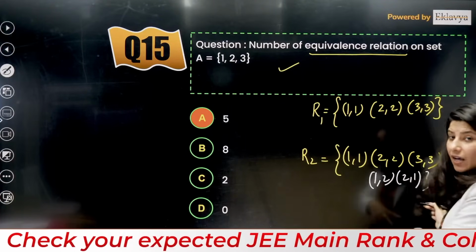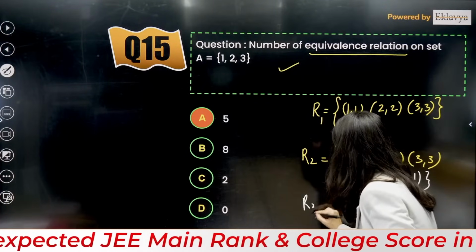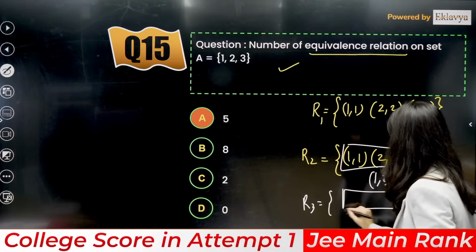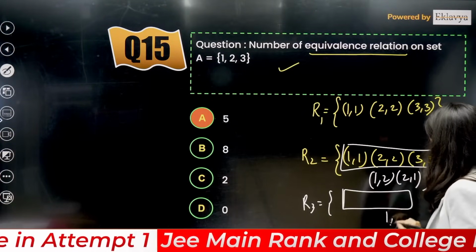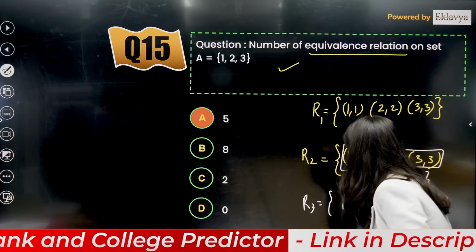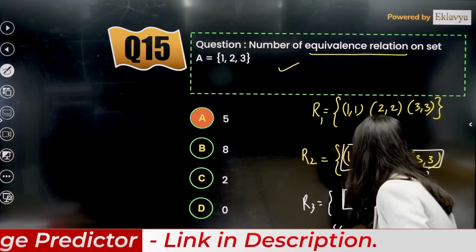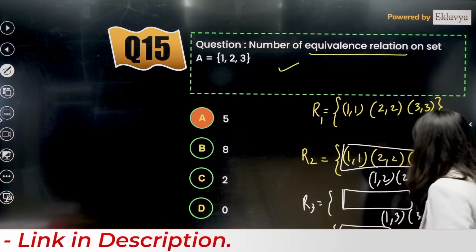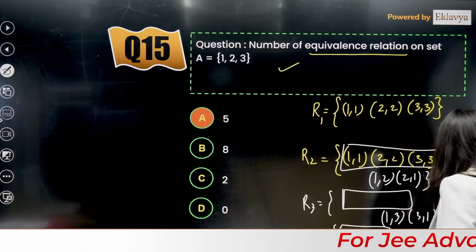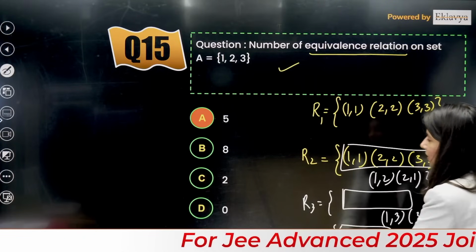That's it. So this is R2. Now R3 will again have (1,1), (2,2), (3,3), and apart from that it will have (1,3), (3,1). So this is another relation. R4 will again have (1,1), (2,2), (3,3), and it will have (2,3) and (3,2). So this is again symmetric as well as transitive. So these are the 4 relations.